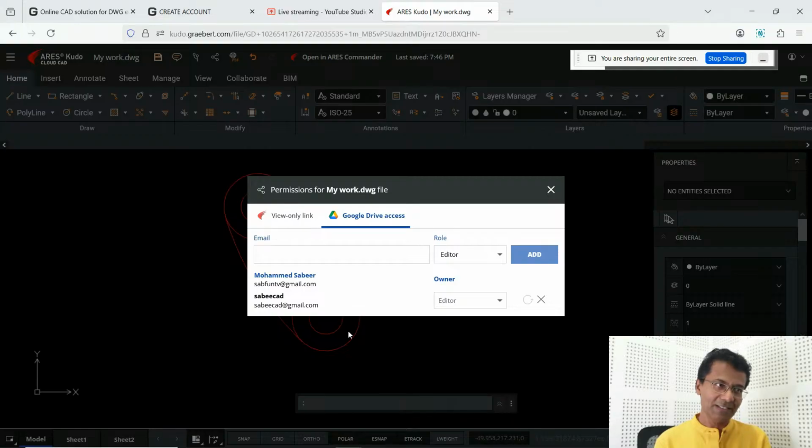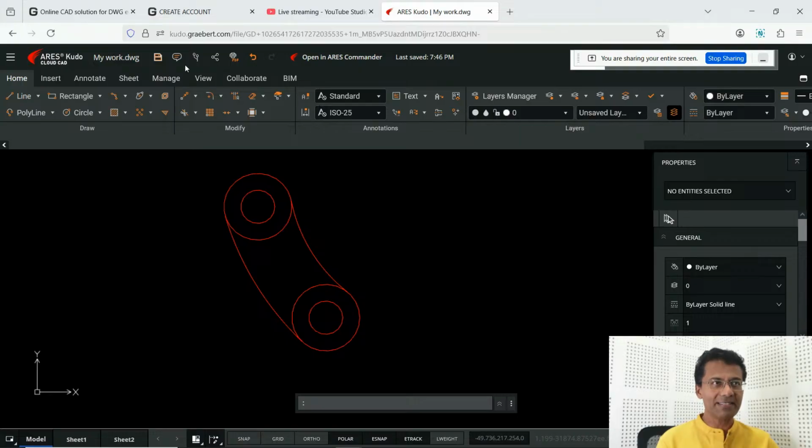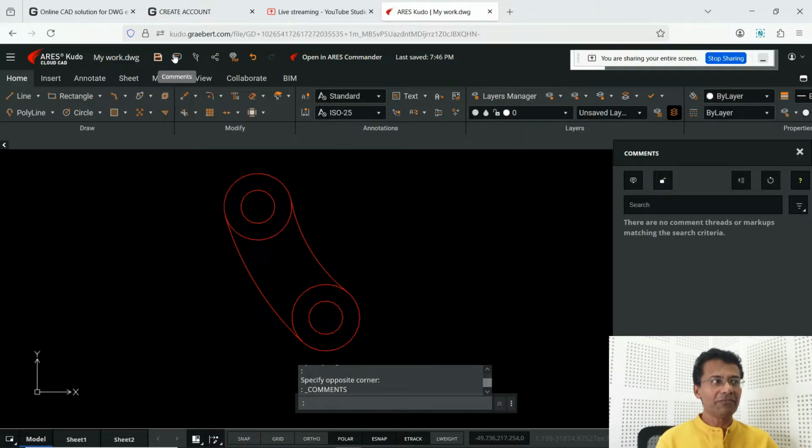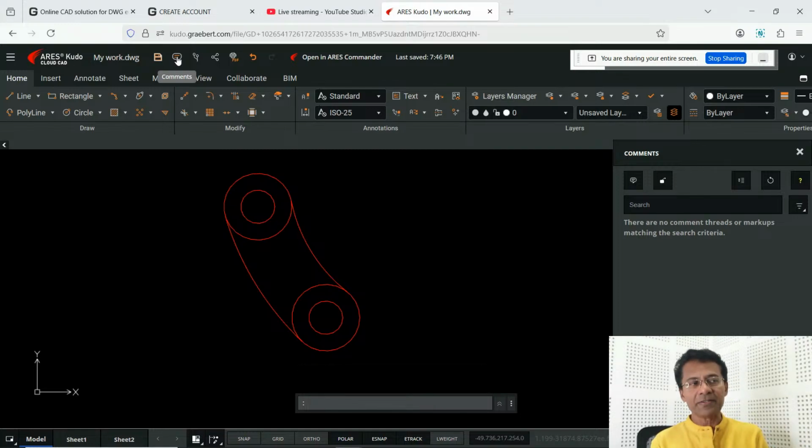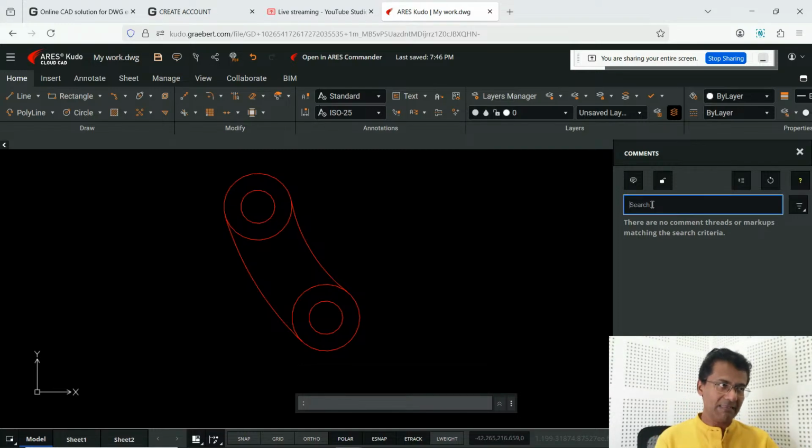So that's it. Then you and your team members can also send messages by clicking on this. If you want to provide any suggestions or any drawing related information, you can do that using these messages. So we'll have a separate session on sharing the drawing file maybe later. Okay, so that's all for now.